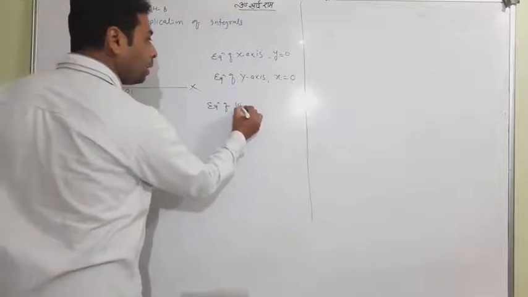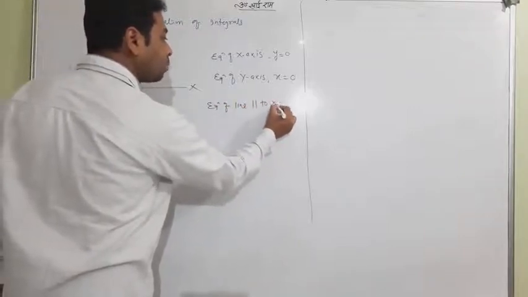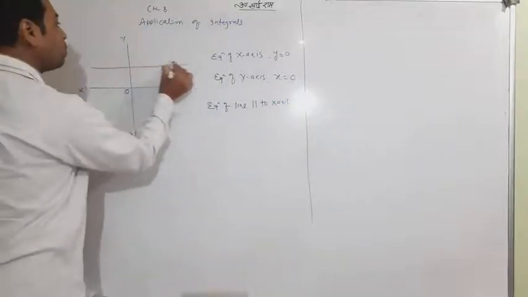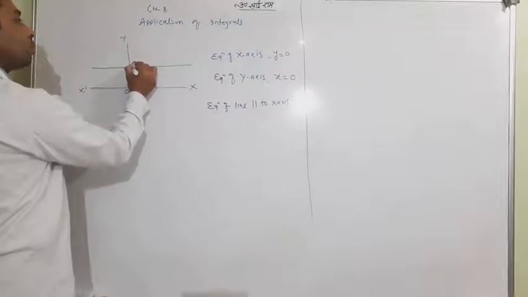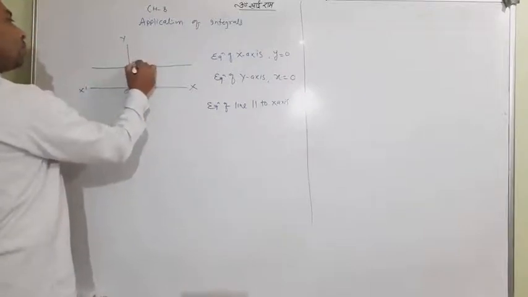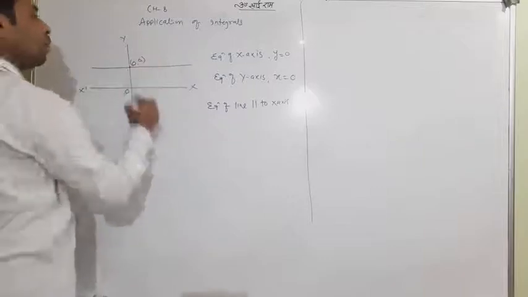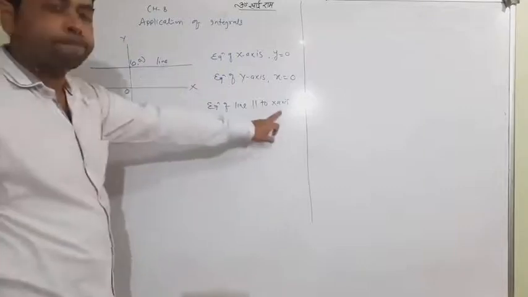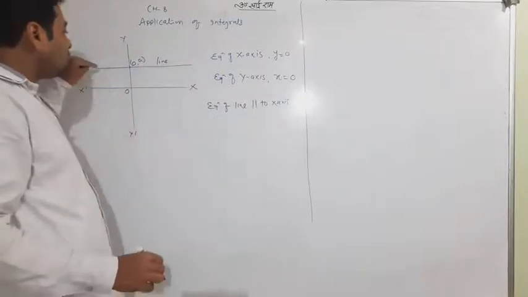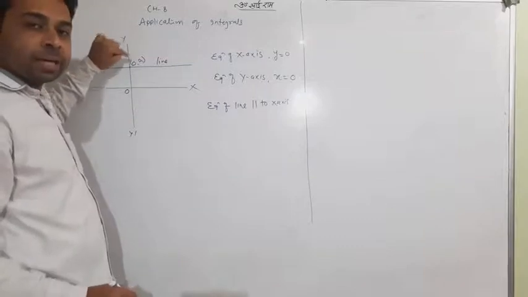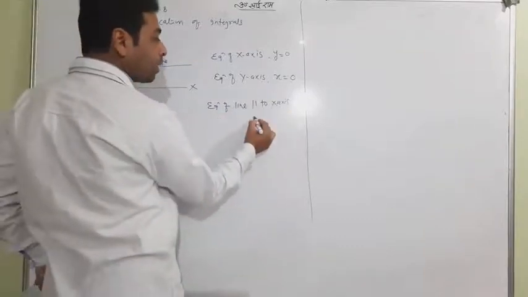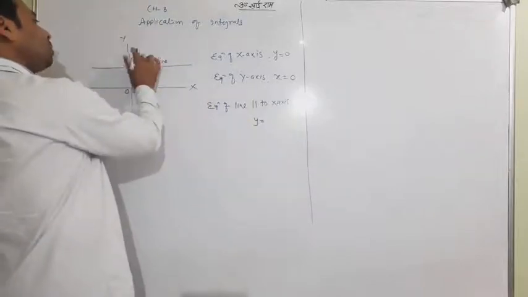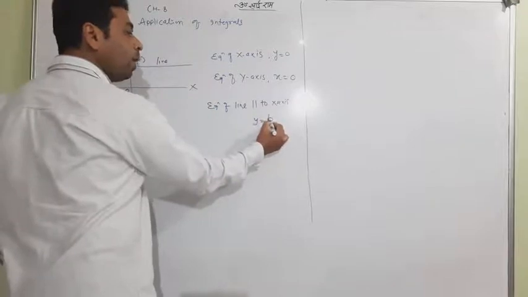Now, can you read here? Equation of line parallel to x-axis. Very important, telling you. Look. I'm writing here. Suppose this line is passing through 0, comma A. So one can understand it is a line and it is parallel to x-axis. So we should know which point the line is passing through: 0 and A. So the equation of the line parallel to x-axis is y equal to constant. Suppose it is B. So y equal to B.